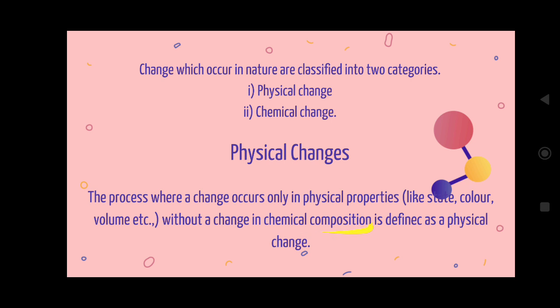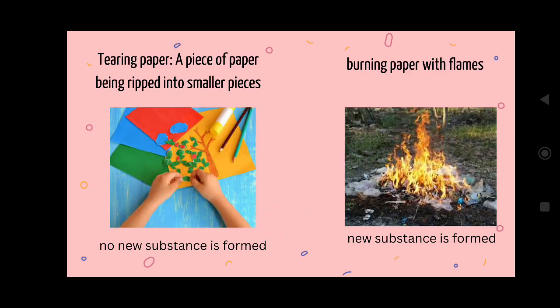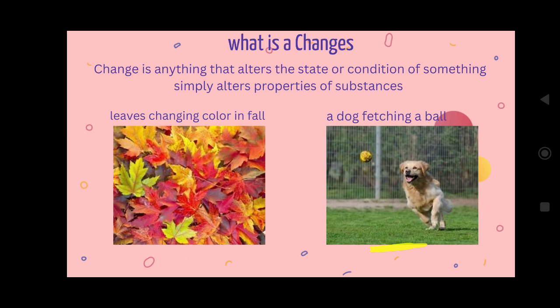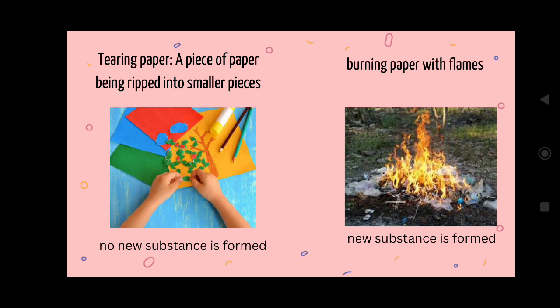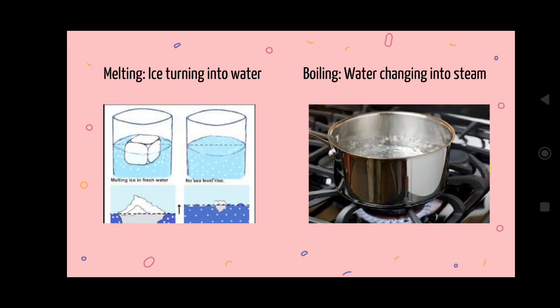In a physical change, no new substance is formed. That is the basic rule. The first rule is that no new substance is formed. But in a chemical change, there will always be a scope for a new substance. Now let us take some more examples of different kinds of physical changes.